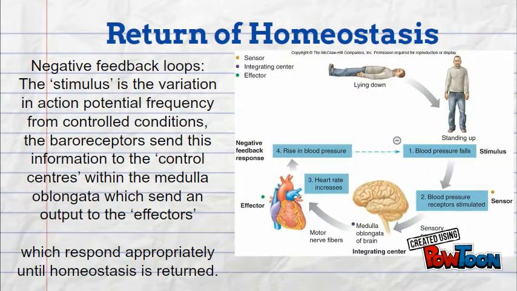Both of these responses are negative feedback loops. The stimulus is the variation in action potential frequency from controlled conditions. The baroreceptors send this information to the control centers within the medulla oblongata, which send an output to the effectors, the heart and the blood vessels, which respond appropriately until homeostasis is returned.